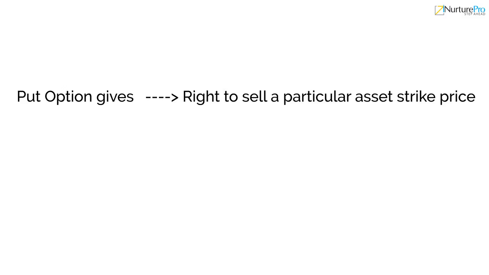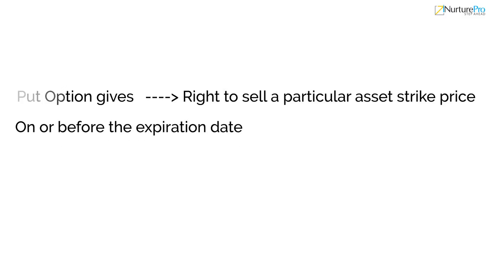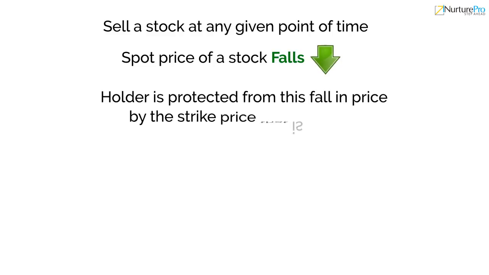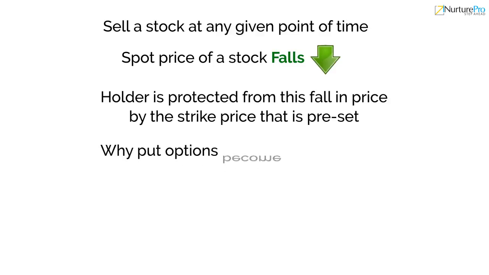However, the put option gives the holder the right to sell a particular asset at the strike price anytime on or before the expiration date in return for a premium paid upfront. Since you can sell a stock at any given point of time, if the spot price of a stock falls during the contract period, the holder is protected from this fall in price by the strike price, that is preset. This explains why put options become more valuable when the price of the underlying stock falls.